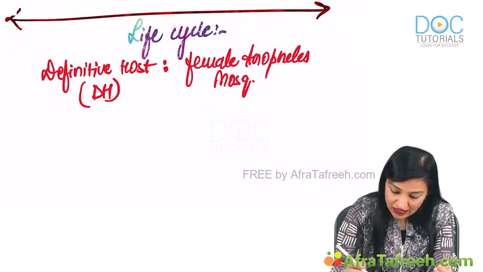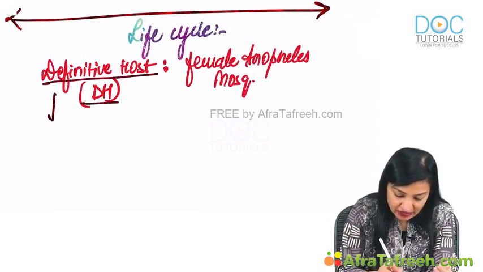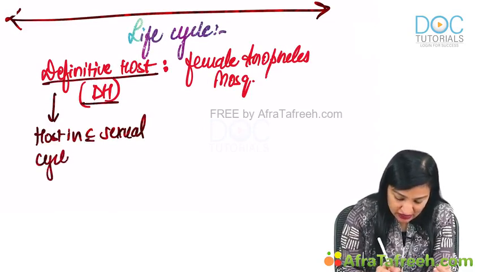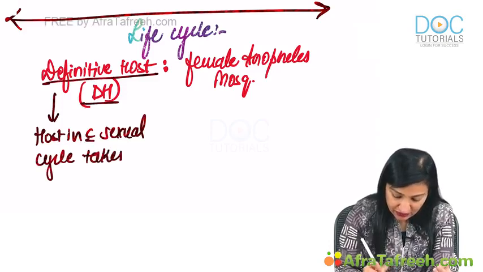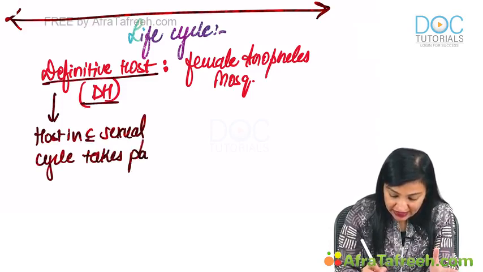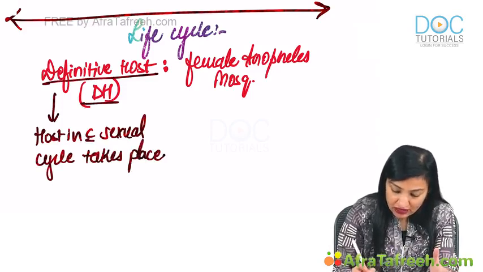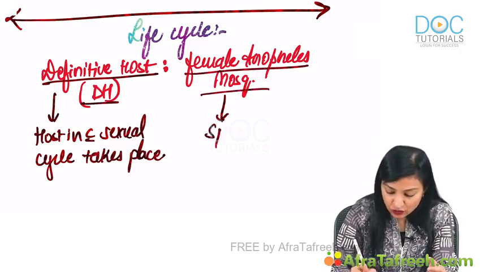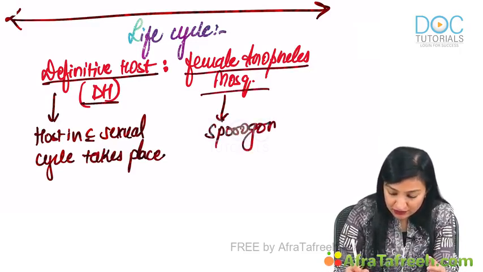Definitive host of a parasite is a host in which the sexual cycle of the parasite takes place, and this sexual cycle which takes place in female Anopheles mosquito is known as sporogony.